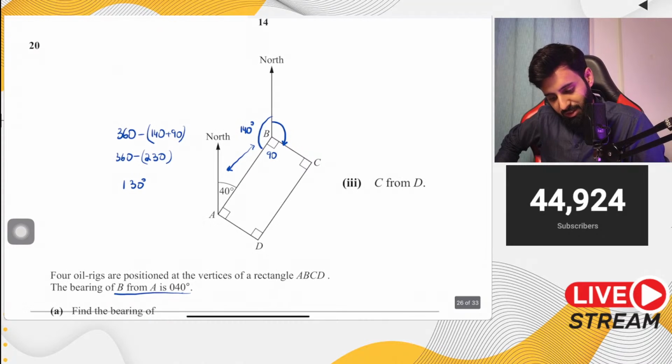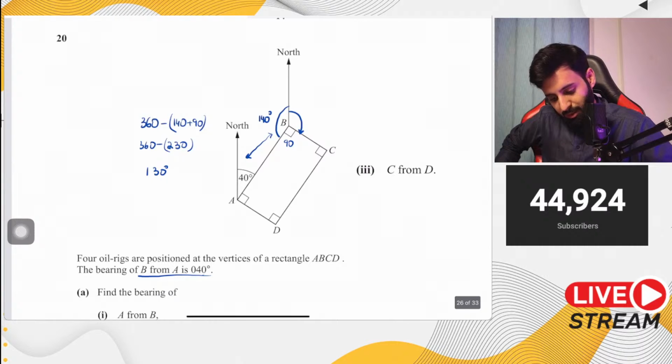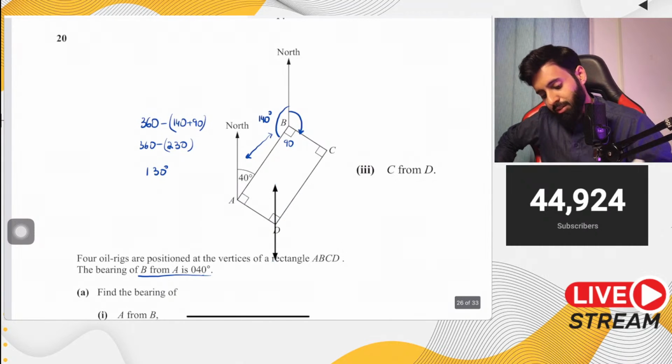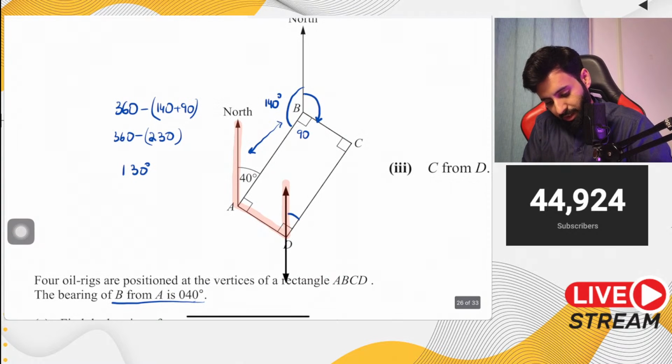Let's find out. So the question says find out the bearing of C from D. So C from D basically means that somehow, if you're able to find out what this angle is, that should do the trick. Now let's see if you have enough information to do that. We do have enough information to do that. How? Let's see. If this angle is 130 degrees, because of 90 plus 40, then that means this angle is going to be 50 degrees.